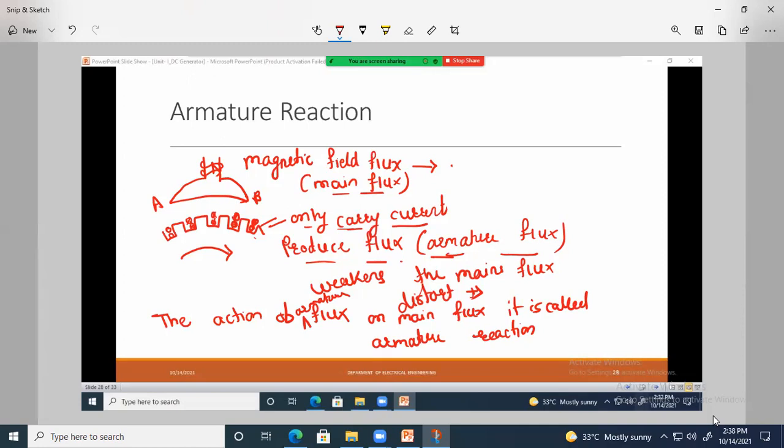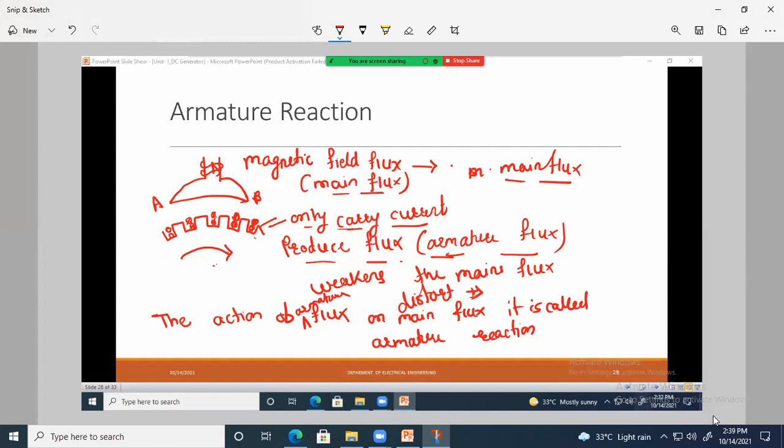ओके, ठीक आहे. See, फील्ड वाइंडिंगचं फंक्शन काय, to produce flux. So it is called as main flux. म्हणजे फील्ड वाइंडिंगचं फंक्शन आहे की फ्लक्स प्रोड्यूस करणं, ते त्याचं काम करते. It will produce a flux. Now there are armature conductors present. So armature conductors are housed in the slots of the armature. The machine will be rotating because a prime mover is given. Prime mover म्हणजे machine rotate होते.